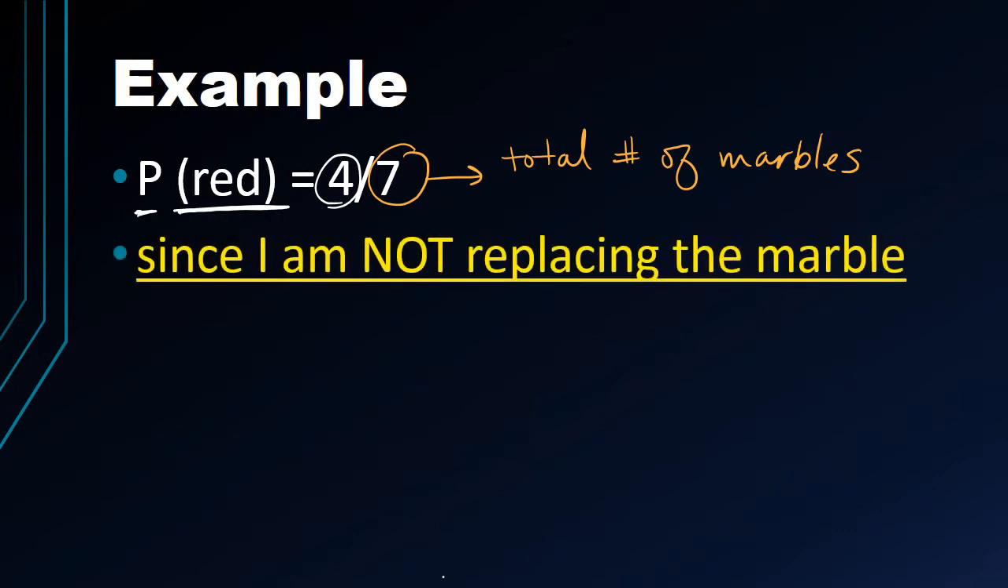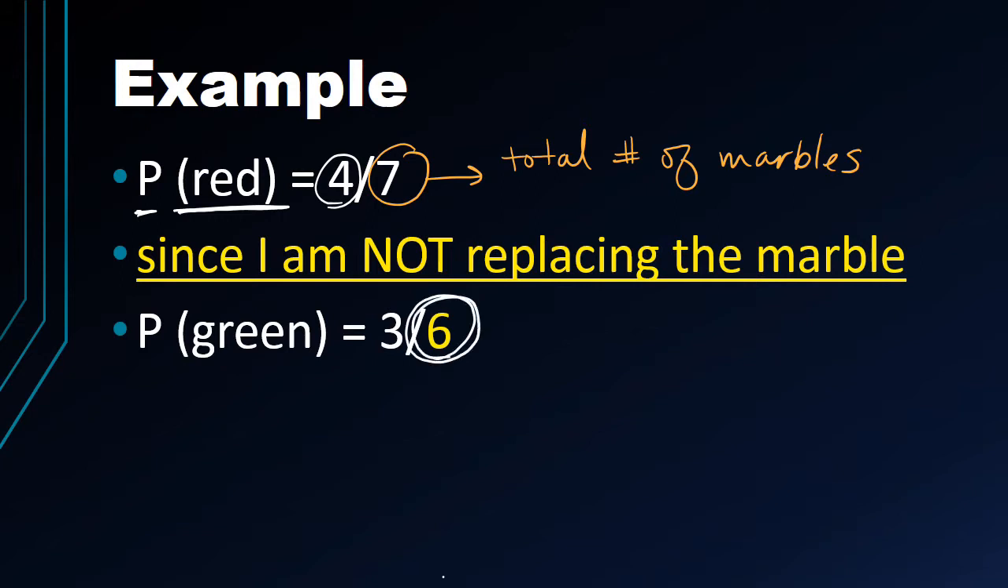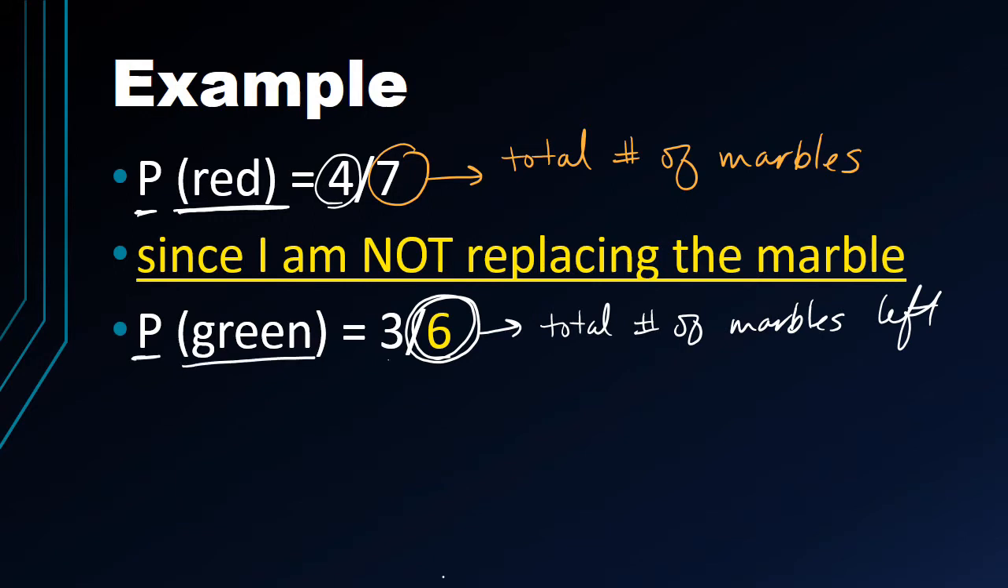So since I'm not replacing the marble, notice what changed here. Our denominator here, 6, this is the total number of marbles left after the first choice. Okay, so we label this probability as green. So there are still 3 green marbles in there, but we now have 6 marbles left.